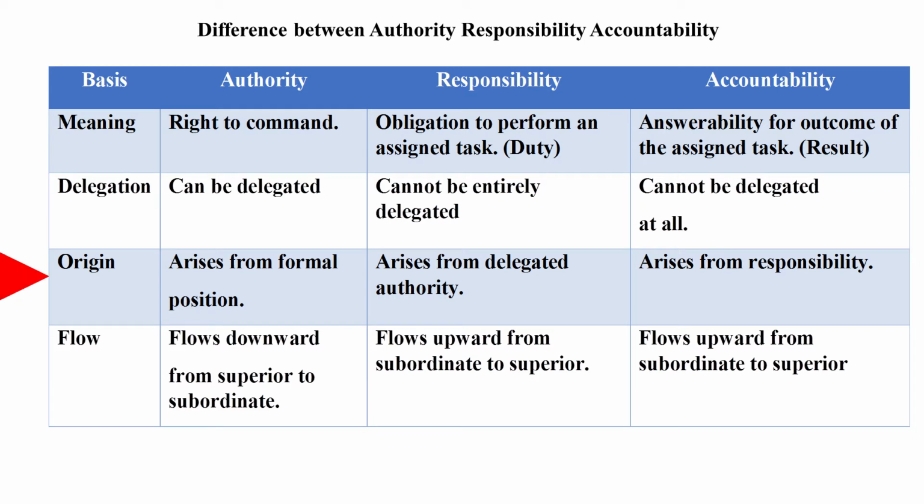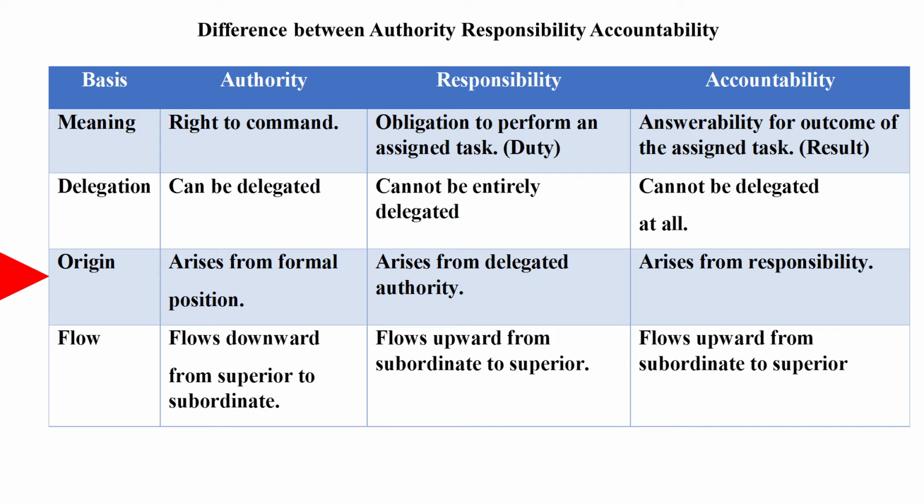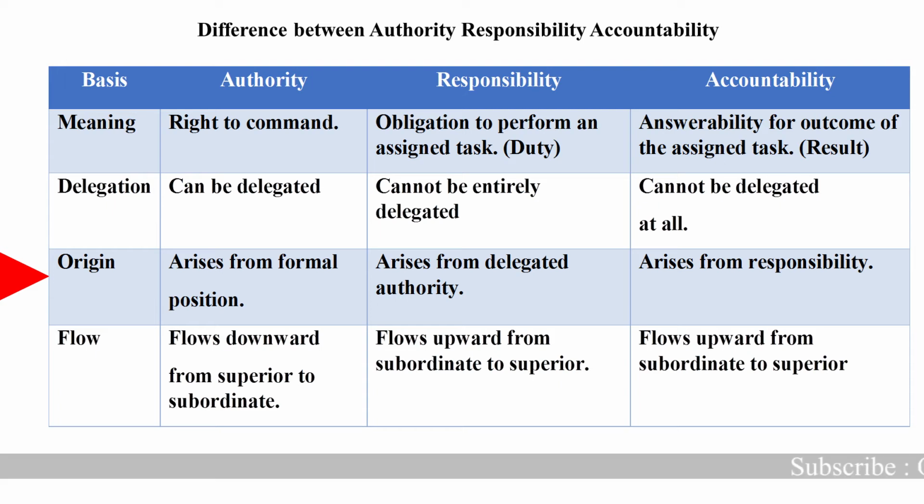Moving on to next, that is origin, where it creates, where it starts like that. Authority arises from a formal position. If he is a manager, he has authority to control his subordinates like that. Responsibility arises from delegation of authority. When you delegate your authority to another person or your subordinate, it creates responsibility of some particular task like that.